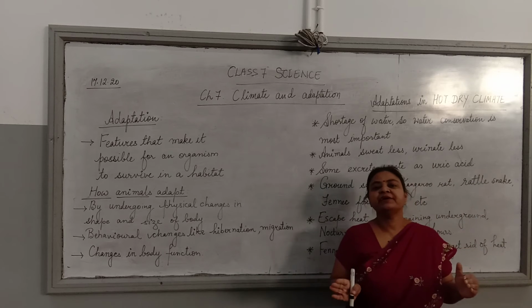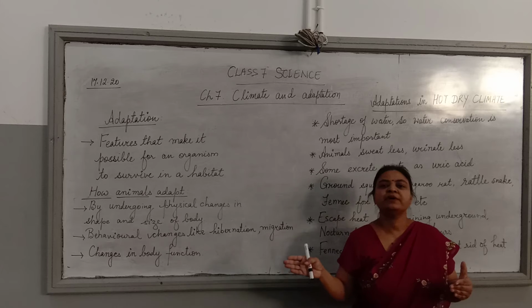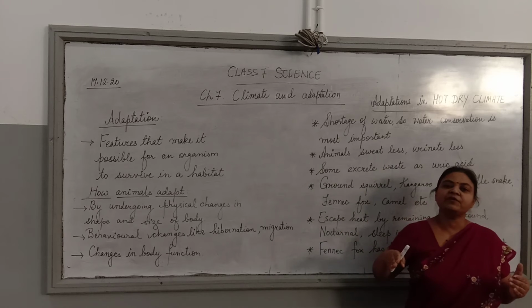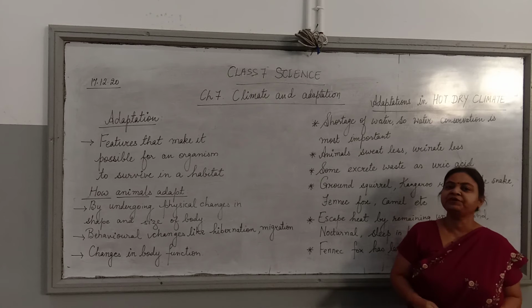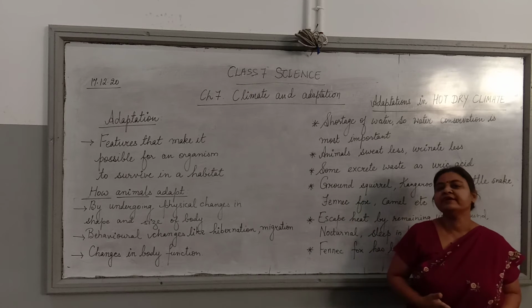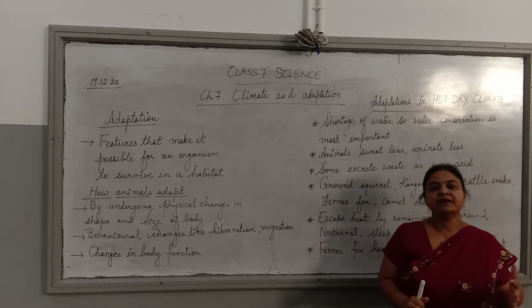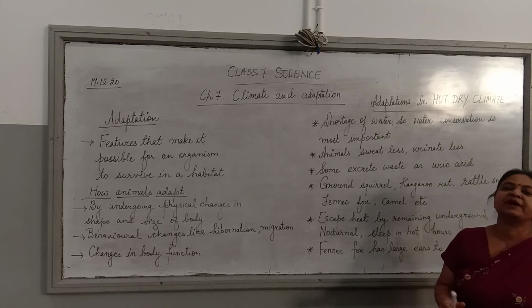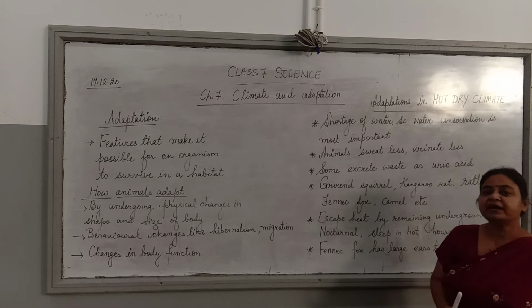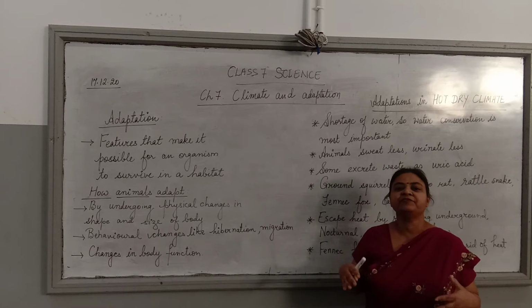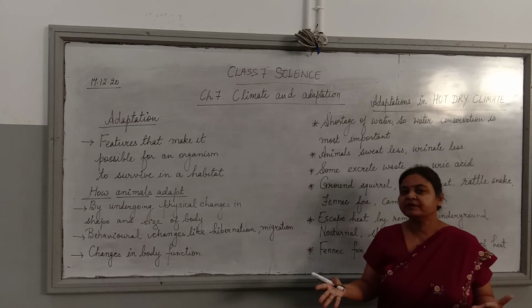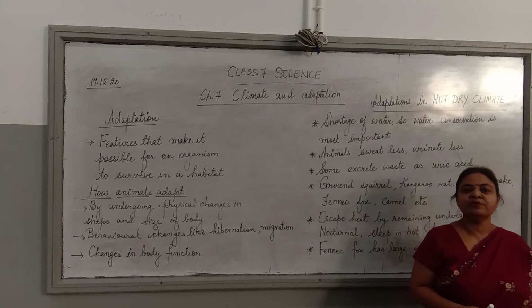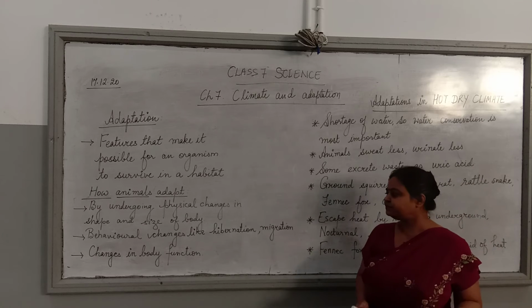Birds migrate to warmer places. Birds from very cold areas like northern Siberia migrate towards warmer areas like India to spend their winter here. To escape the harsh climate, animals migrate. Then animals also migrate to find food. Animals also migrate to lay eggs even. Some fish migrate to lay eggs.